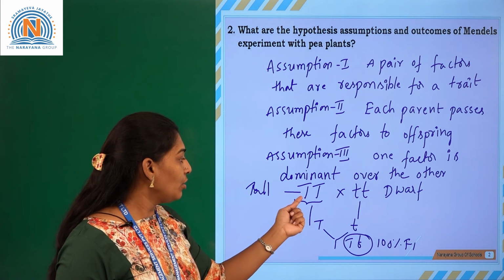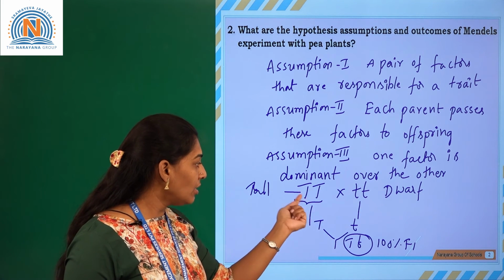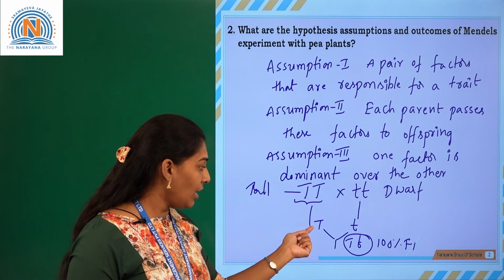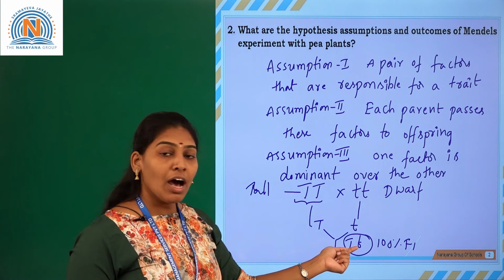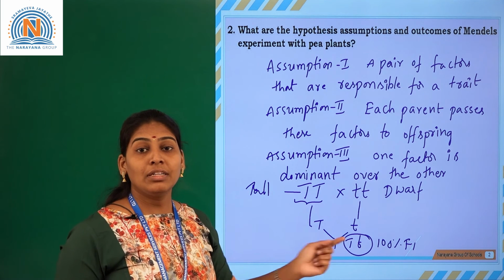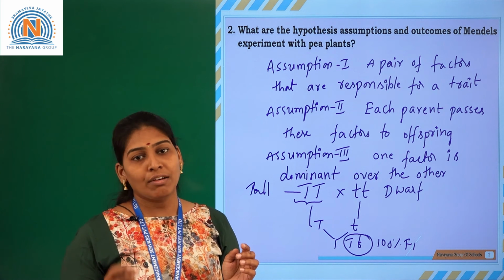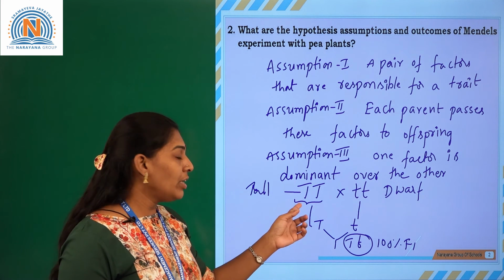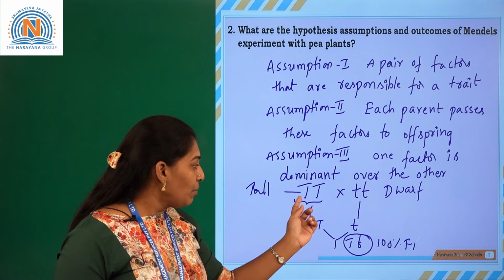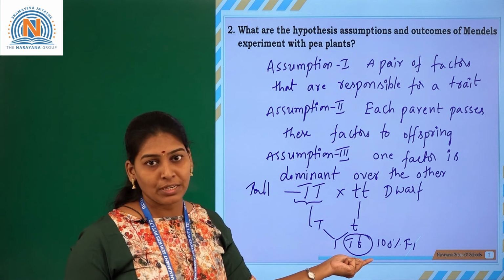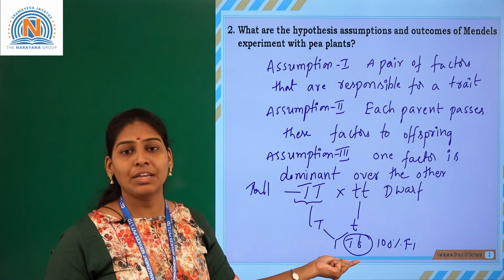When you see here, two alleles, meaning two factors, are there, but only one segregates and appears in the offspring. That means the two alleles separate and one appears in the offspring. This law is where a copy is selected randomly and transferred to the offspring. That is the law of segregation.